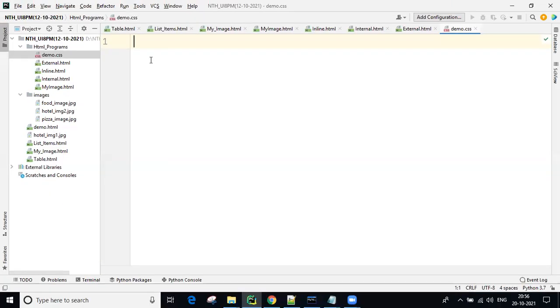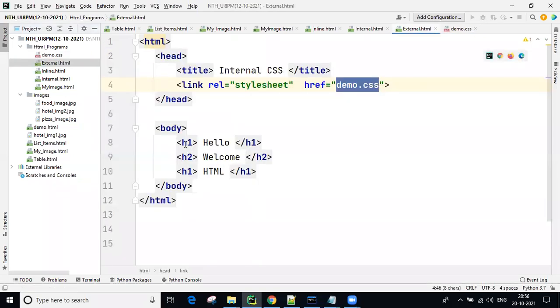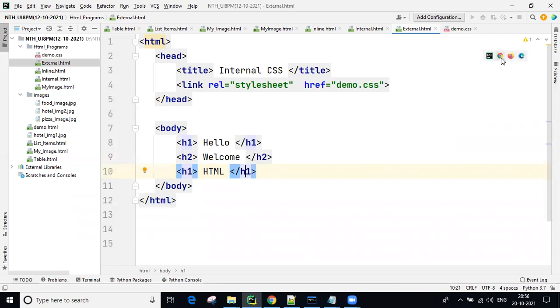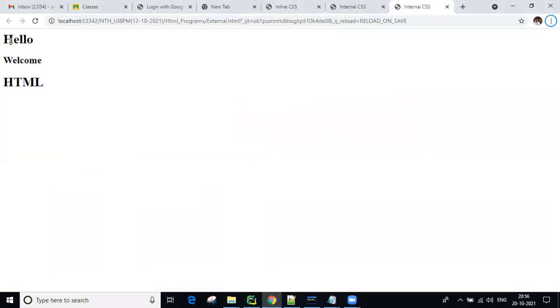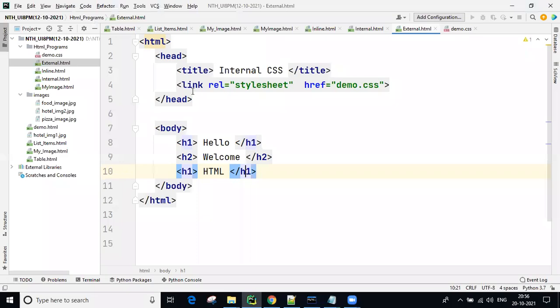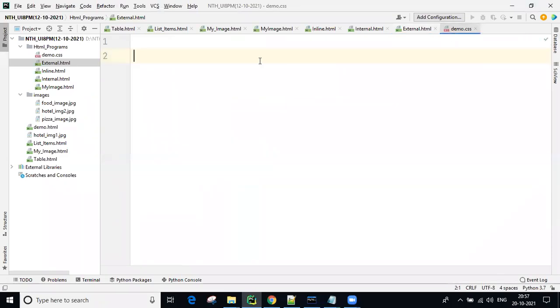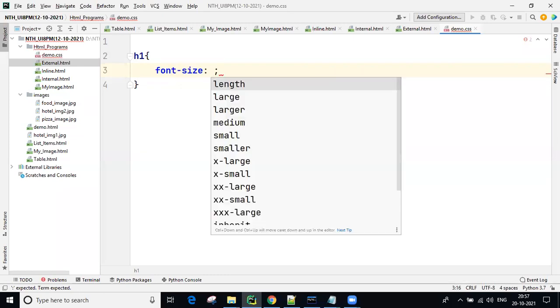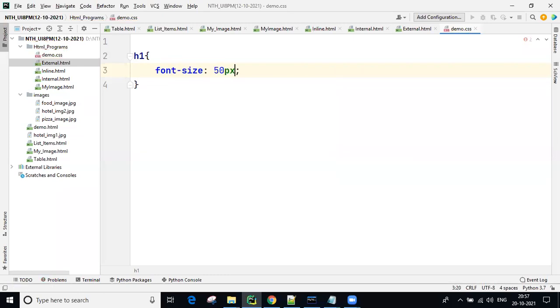Okay. So now here, this is the external file. Hello, welcome, HTML is there. First you can execute this, no presentation. Okay. Now we will add here. So for the H1, guys, font size 50 pixel, which means the character size.